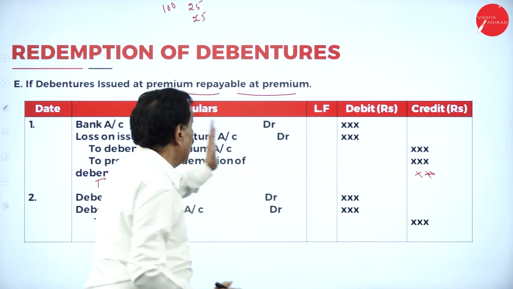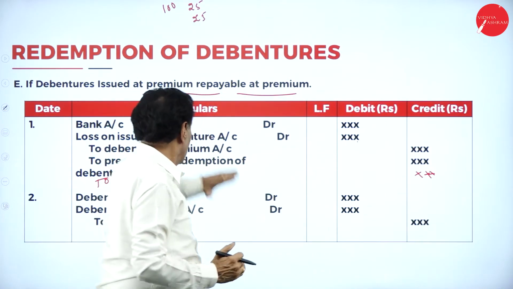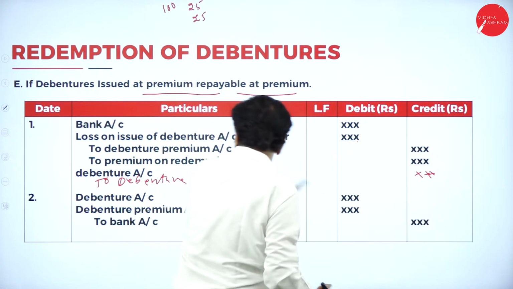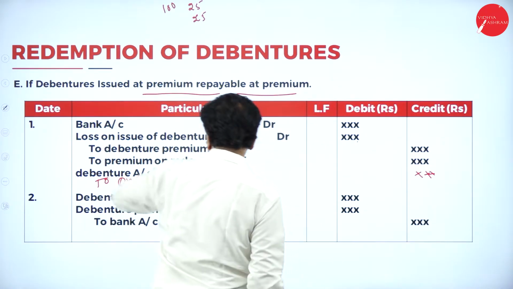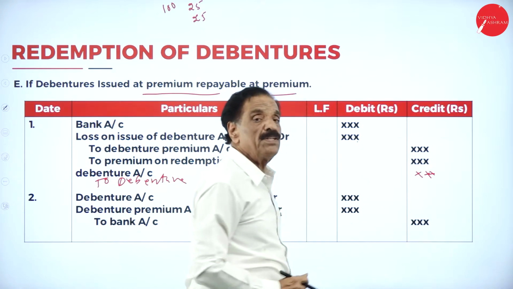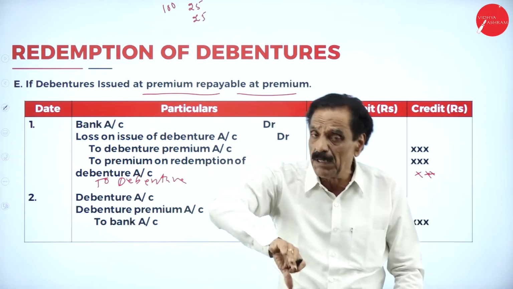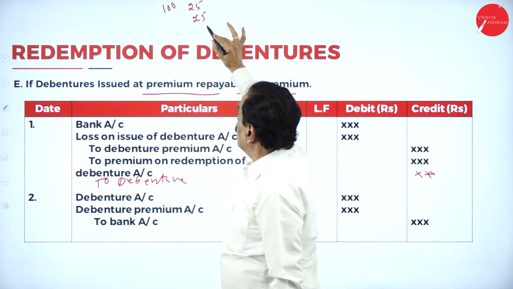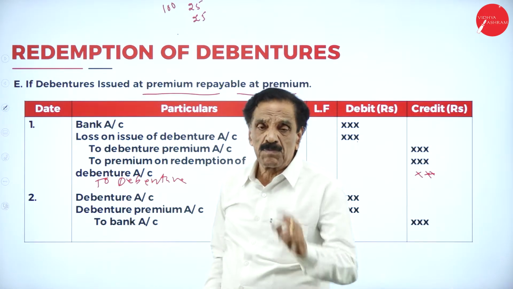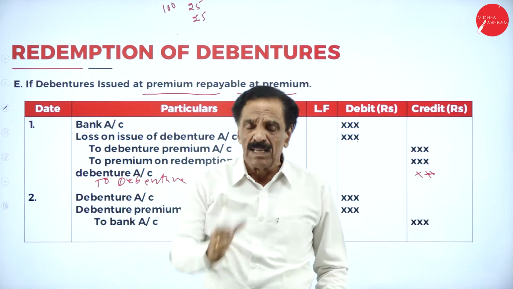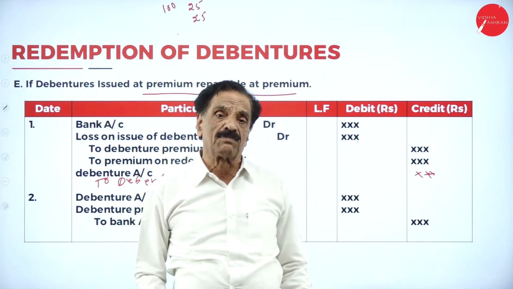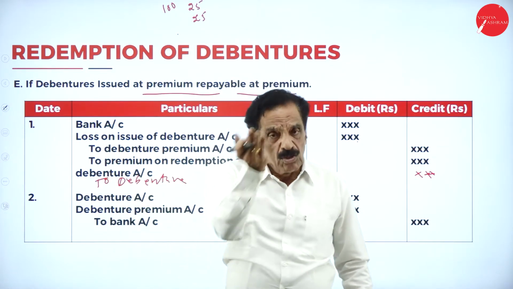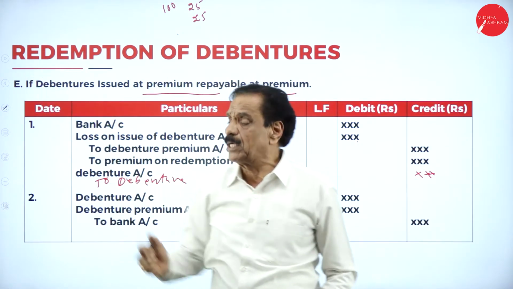How is it? Bank account debit 100, Loss on issue of debenture account 50, to Debenture account 100, to Debenture premium 25, to Premium on redemption of debenture 25. So, taken at a premium, repayable at a premium. What's your face value? 100. Premium is 25. Payable another 25, 150. What's the entry? Bank account debit 100. Loss on issue of debenture account debit 50. To Debenture 100. To Debenture premium 25. To Premium on redemption of debenture 25.